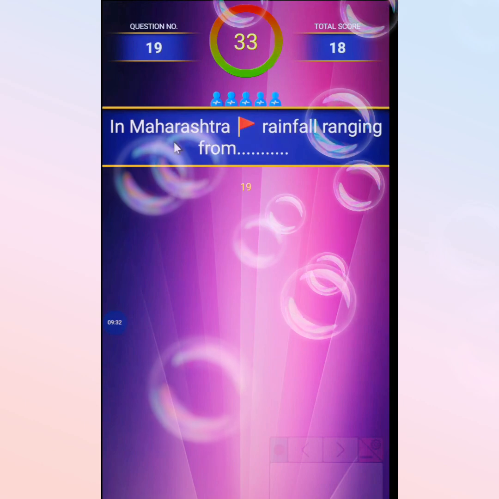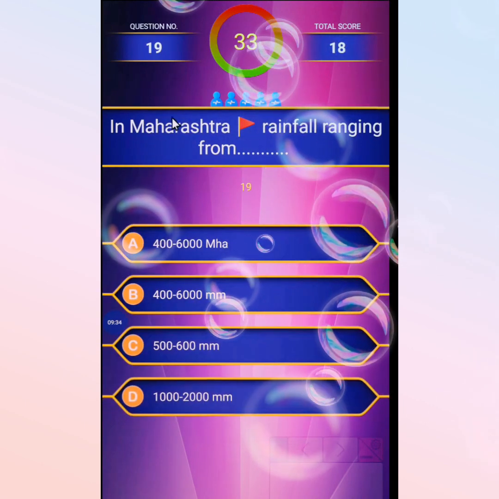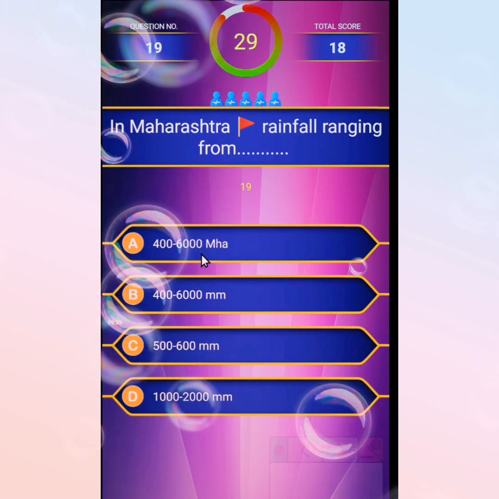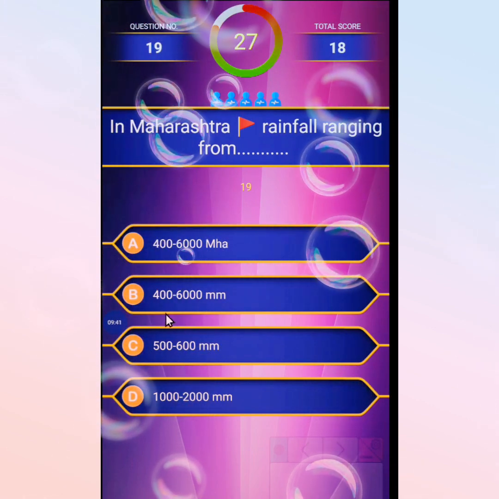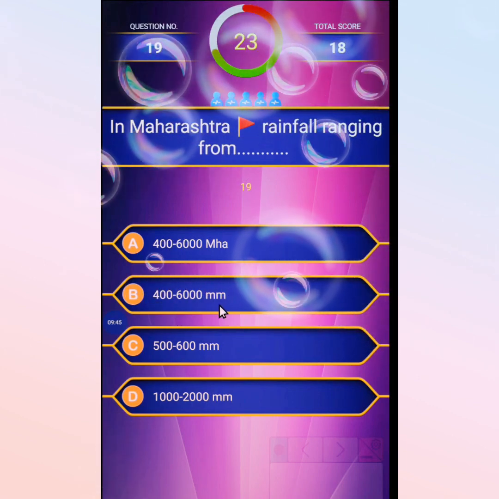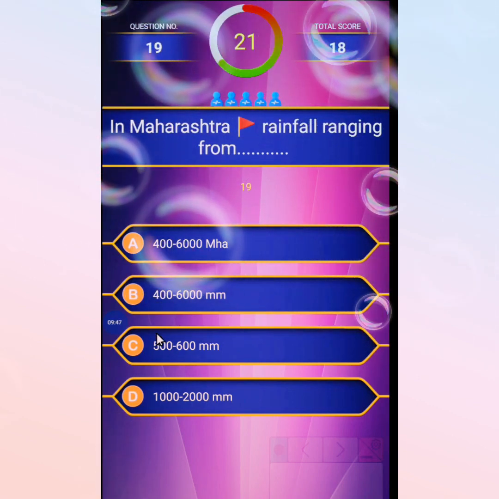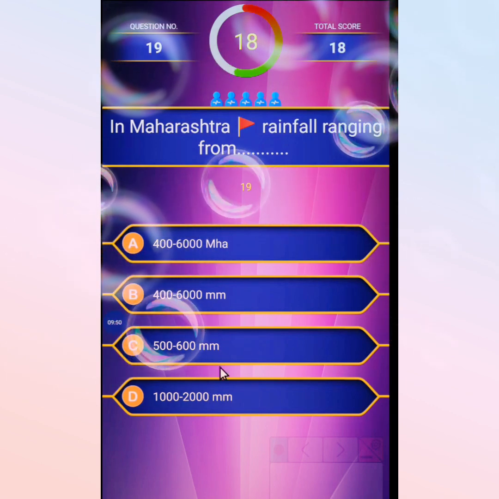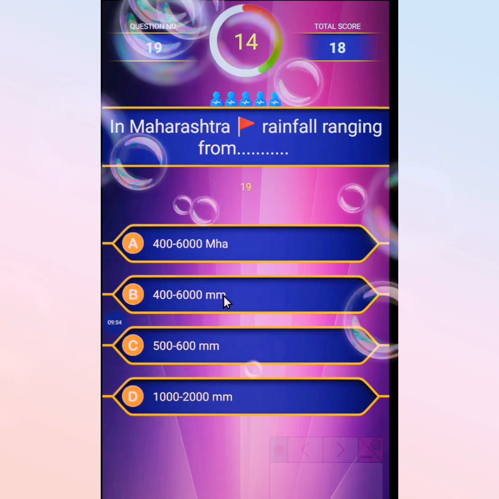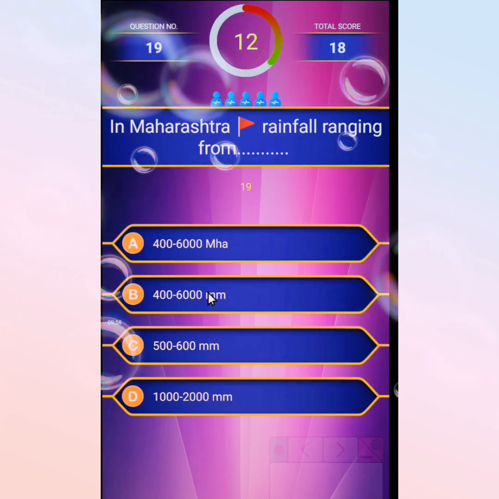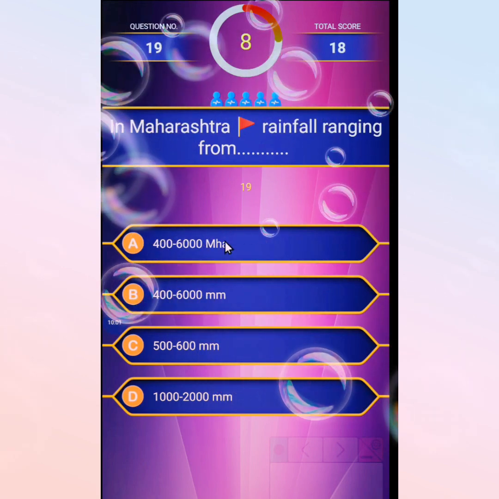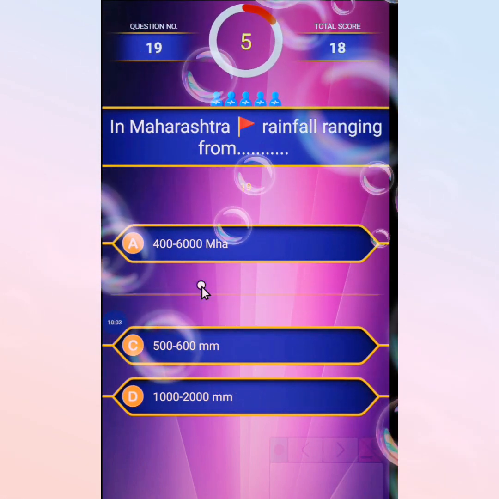The second last question: in Maharashtra the rainfall ranges from, first 400 to 600 million hectare, second 400 to 600 millimeter, third 500 to 600 millimeter, and the last 1000 to 1200 millimeter. The correct answer is 400 to 600 millimeter. This one says million hectare and this one millimeter, which is confusing, so this is correct.